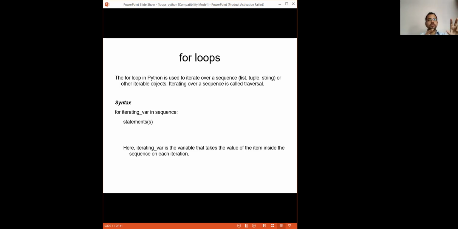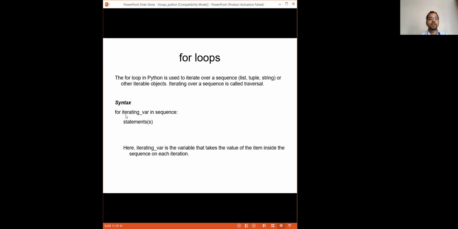That means you are using some kind of loop. It will go for the first line, then the second line, then the third line, like this. And for that, there is a very simple syntax in Python, that is for, which is the for loop.